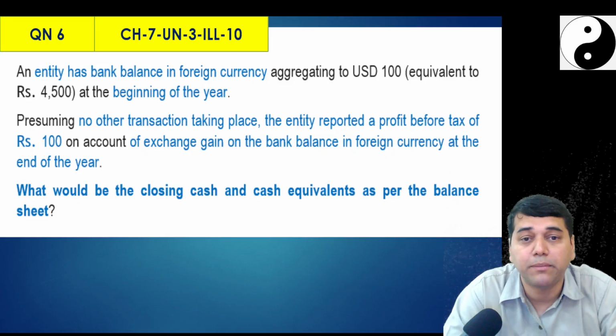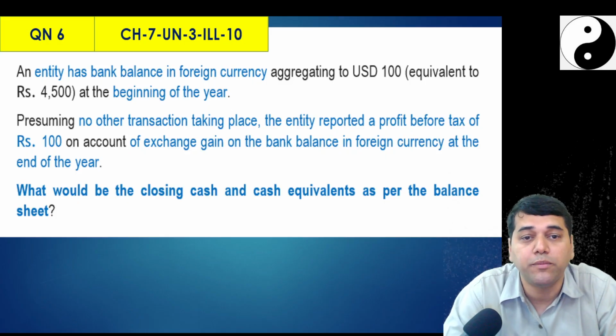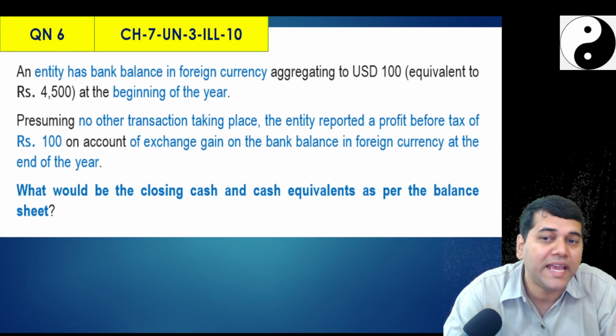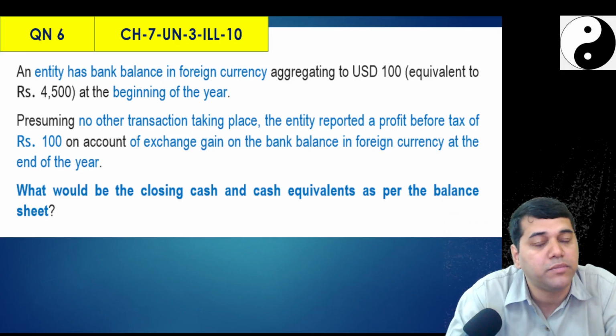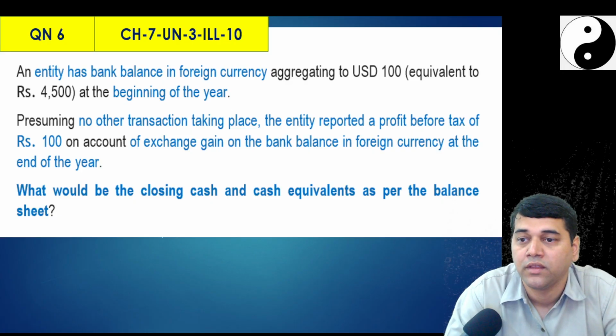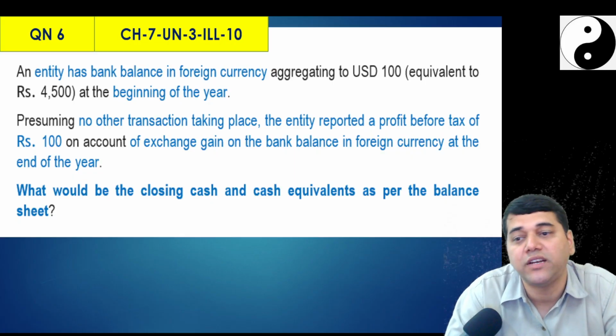There is only a change in the bank account. The entity reported a PAT of 100 rupees on account of the exchange gain on the bank balance. That means there is an increase in the bank balance to 4,600 rupees. What would be the closing cash and cash equivalent as per the balance sheet?